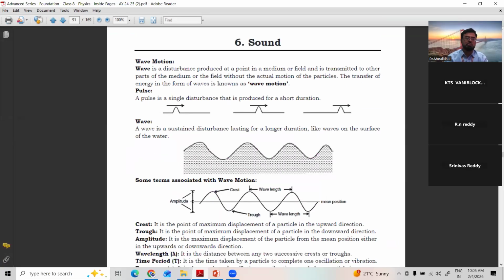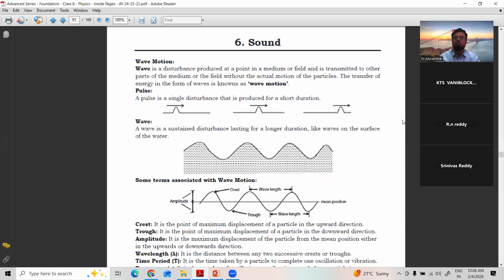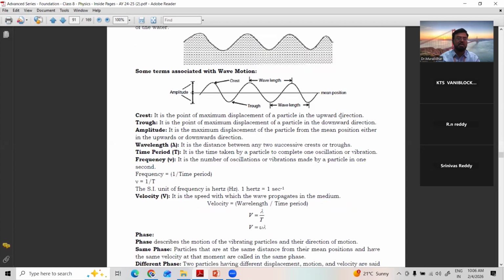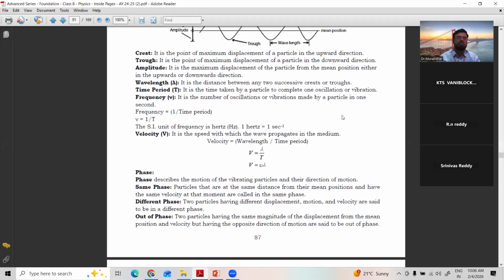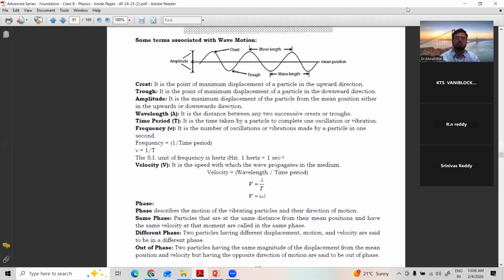This is a wave. In the form of a pulse, that is called a pulse. One unit of wave is called a pulse. A number of pulses combined give a wave, and such motion of the wave is called wave motion. Because of the transfer of energy by particles, the wave moves forward. Now we'll discuss some important terms related to waves.